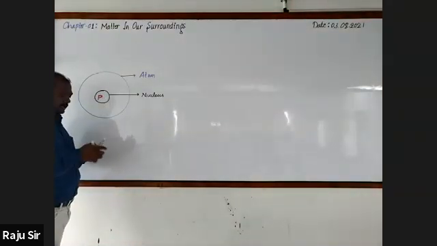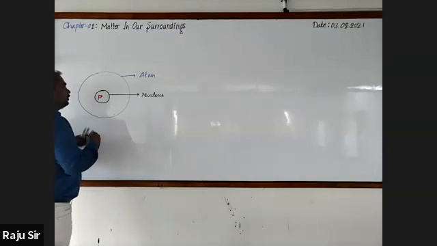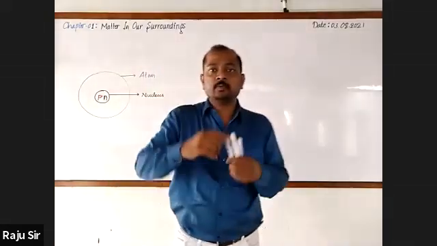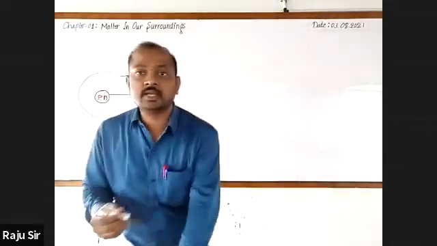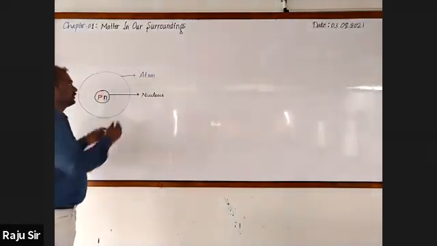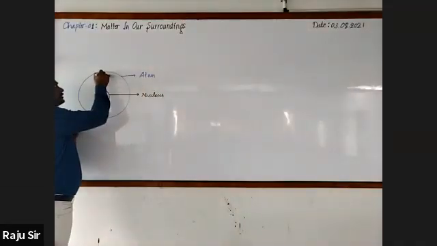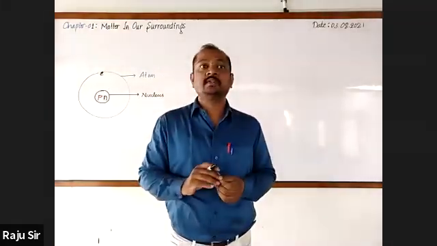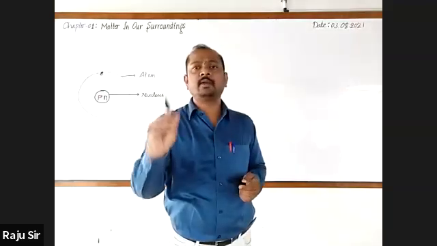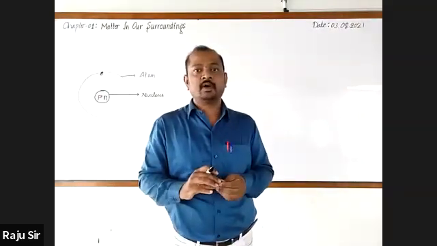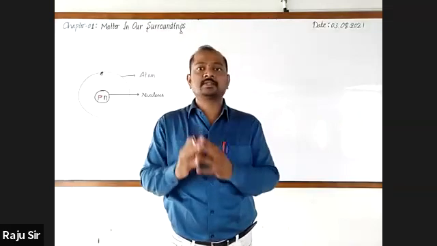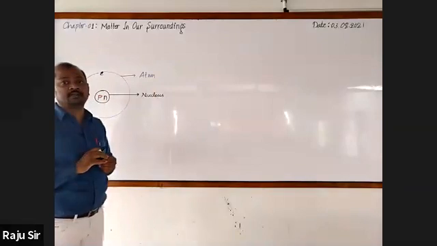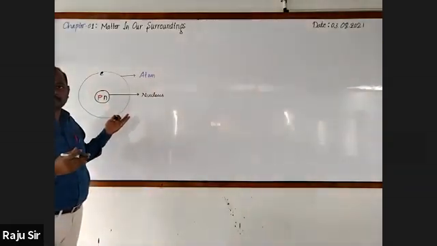And one more particle will be revolving around the nucleus. Electrons. So protons, electrons and neutrons are called the fundamental particles of an atom, also called the basic particles or the subatomic particles of an atom, which you already learned in your previous class.